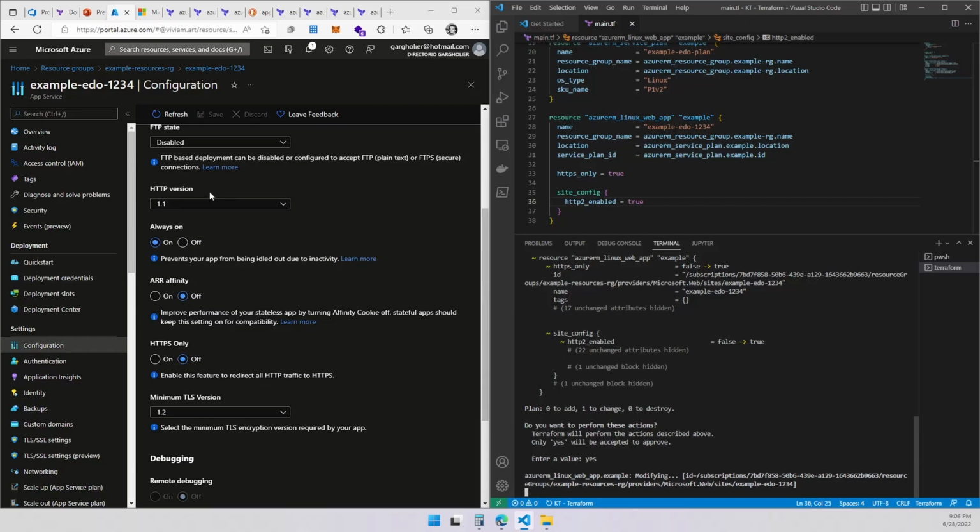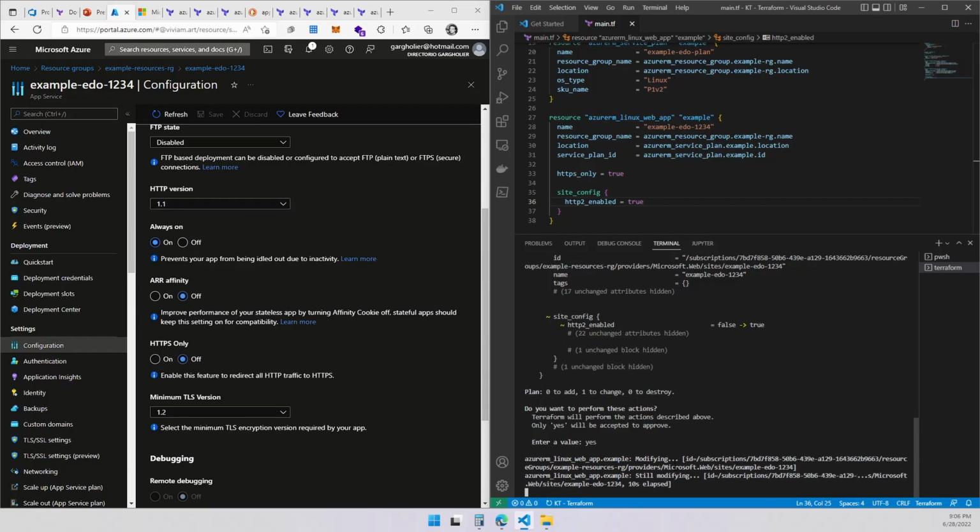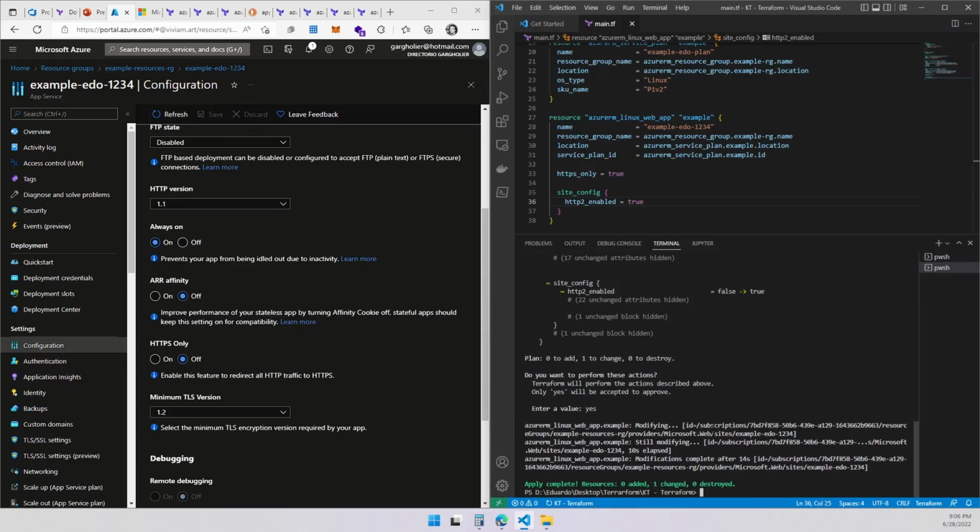Remember the changes: this should be 2.0 and this one should be on. Let's see if it changes. I'm just going to refresh it once it's done. It says it's changed. Good. Let's see if it changes.